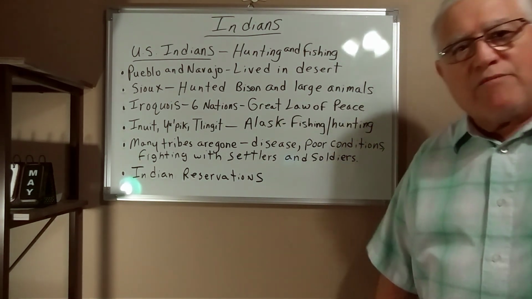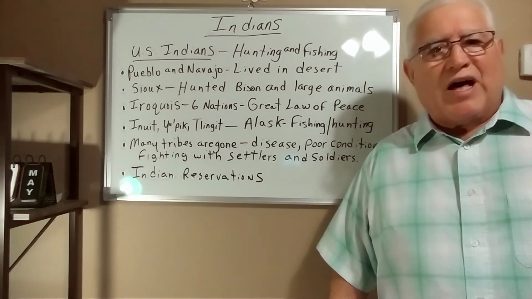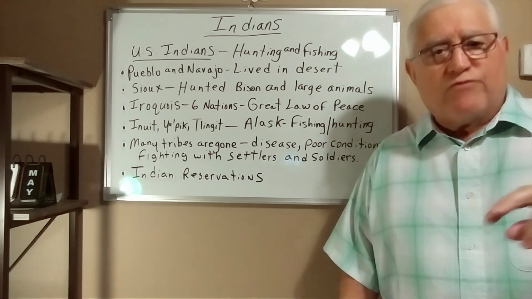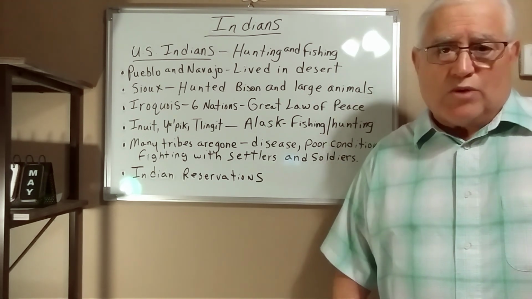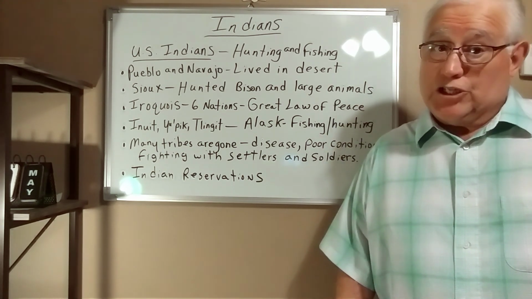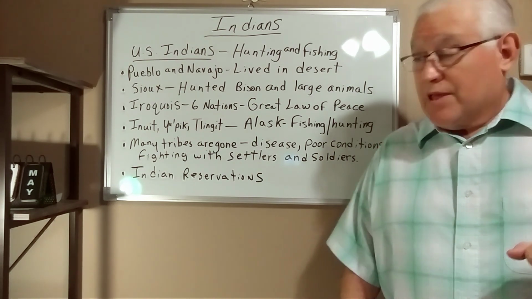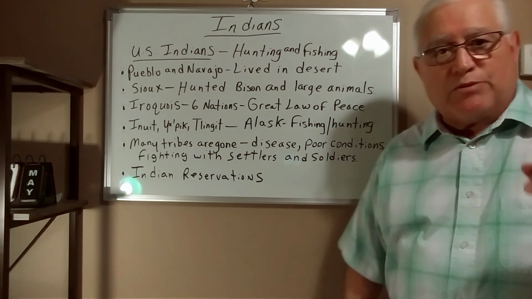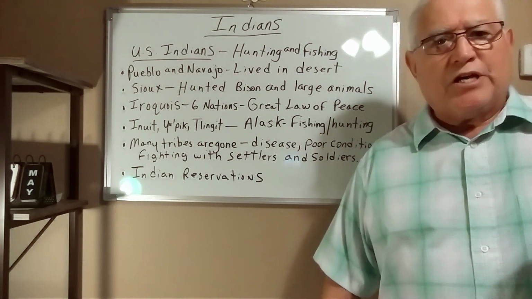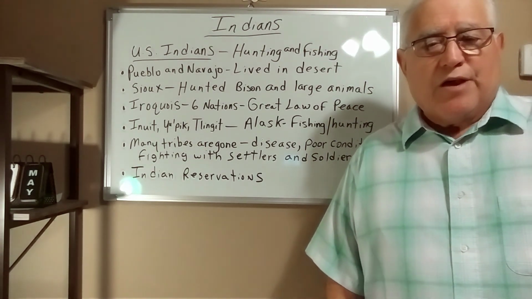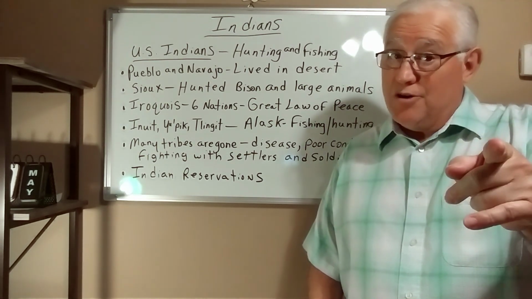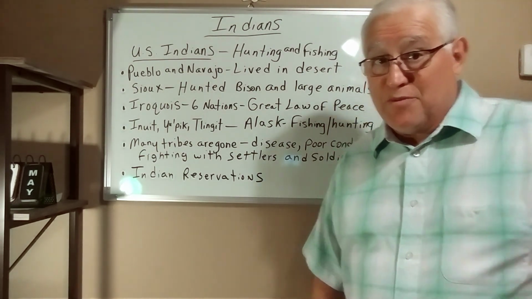The Great Law of Peace was rules to follow, how to get along. If something happens, how do you figure out who's right and who's wrong? Kind of like judges and courts. Okay, they called it the Great Law of Peace, and some people say that the Constitution of the United States had some of the same ideas as this did from the Iroquois Indians. So something good to remember.